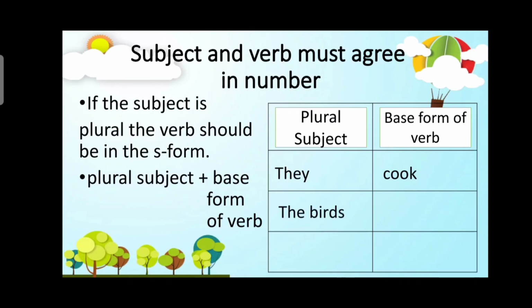Next, the birds sing and my cousins visit. So if you notice, in the plural subjects, if there is letter s, then the verb shouldn't have s. If the subject doesn't have s, the verb should have s.